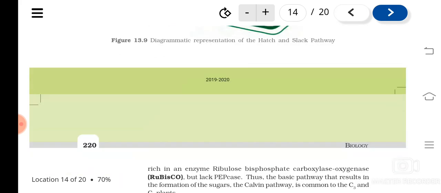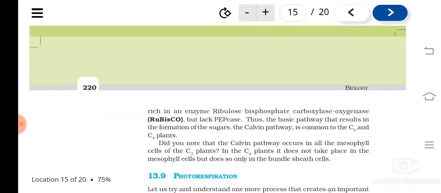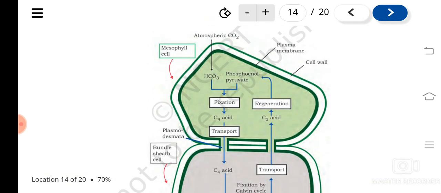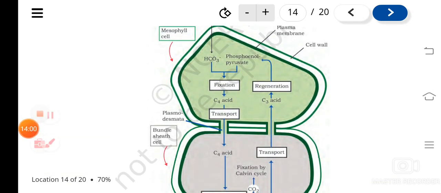In bundle sheath cells, which enzyme will be there? RuBP carboxylase, but not PEP carboxylase. So in C4 plants, both the Calvin pathway and the C4 pathway operate, but in different places: one in the bundle sheath cells and another in the mesophyll cells.